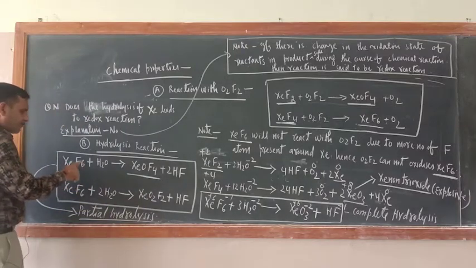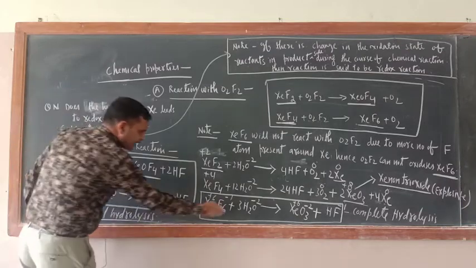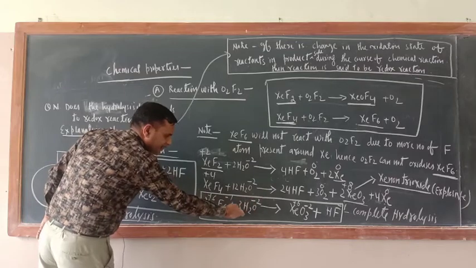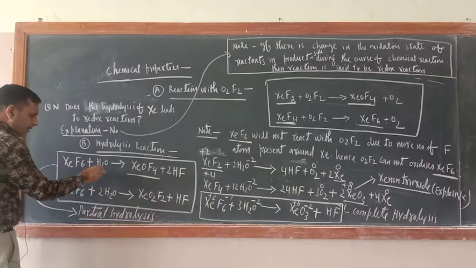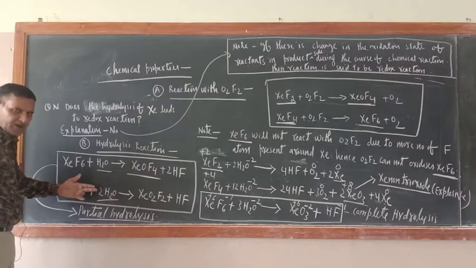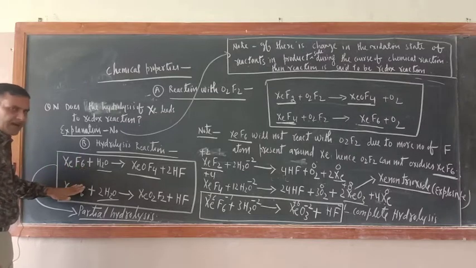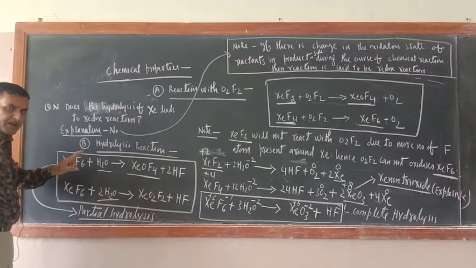But remember, here it reacts with 1 molecule of water, whereas in the earlier case it was reacting with 3 molecules of water. So there was excess water, that is why complete hydrolysis occurred. In these two cases, with 1 molecule of water and 2 molecules of water, partial hydrolysis occurs in both cases. These two are examples of partial hydrolysis, and in both cases the product is different.